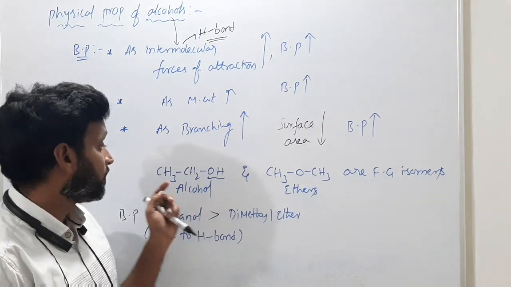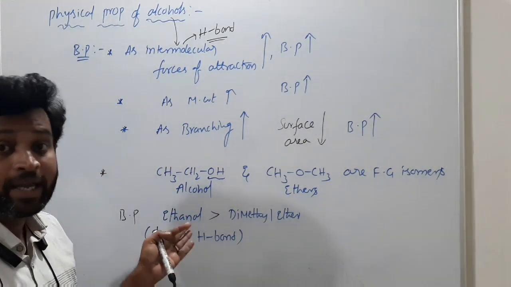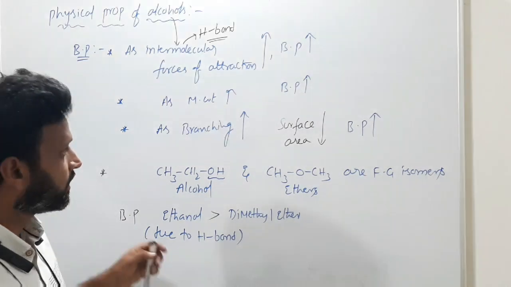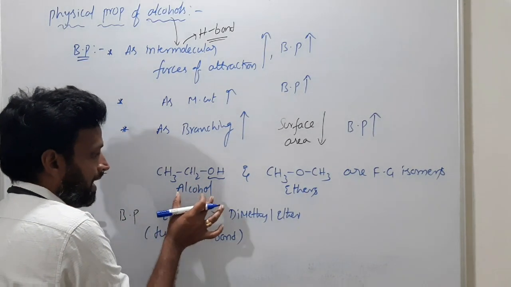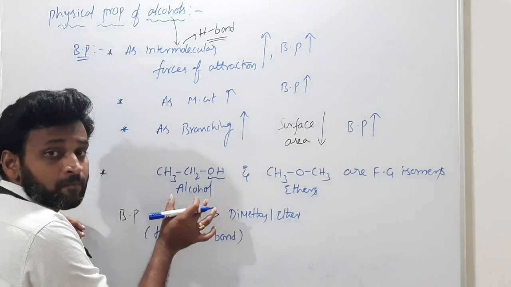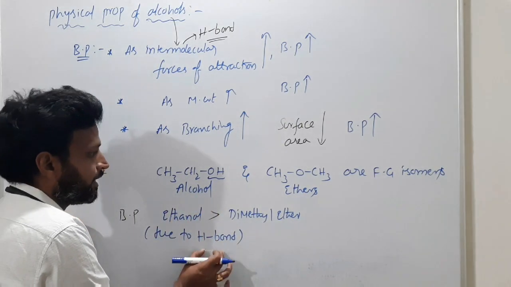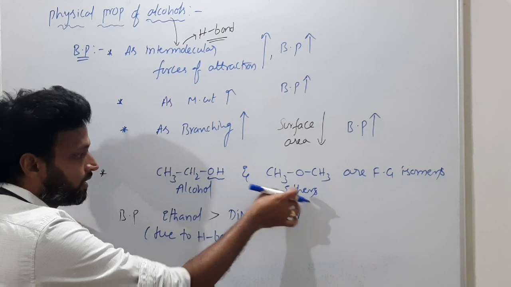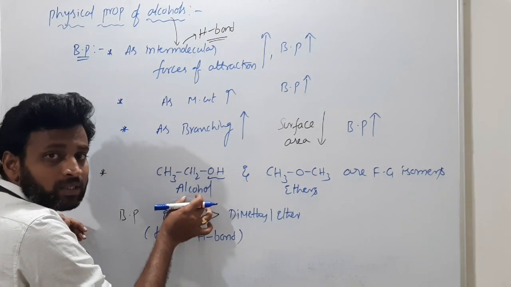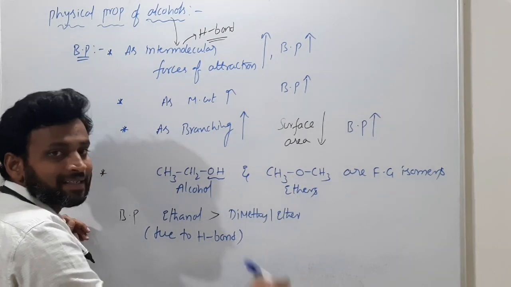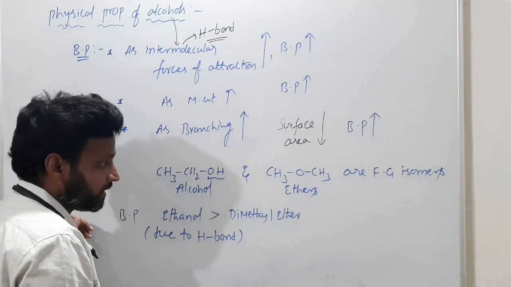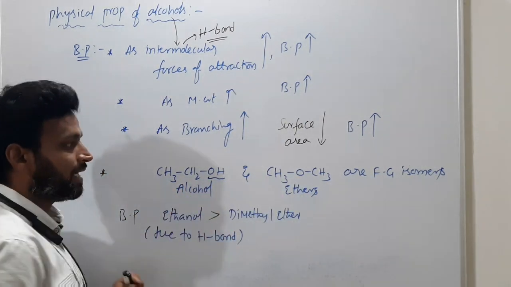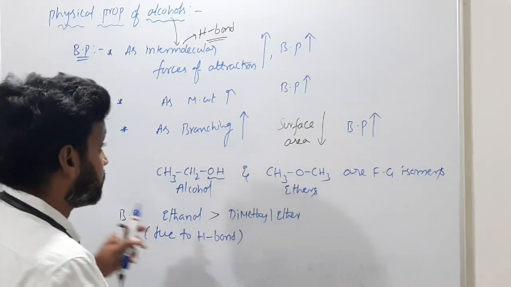What is the reason behind it? Because alcohols have the ability to form H bonds, hydrogen bonds. This is very important for us. Got it, clearly? So what I gave here: alcohol has more boiling point. What is the reason? H bond. But ethers have comparatively less boiling point than alcohols. What is the reason behind it? Their ability to form H bonding is less. Getting what I am saying? So even though they have the same molecular weight, because the molecular formula is the same, alcohols have more boiling point. This is very important.